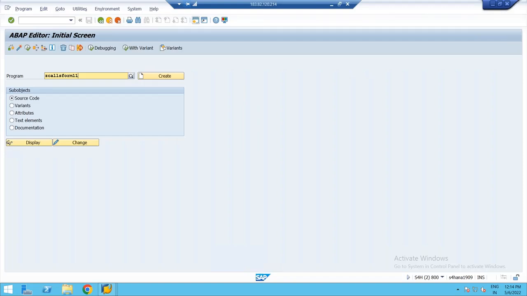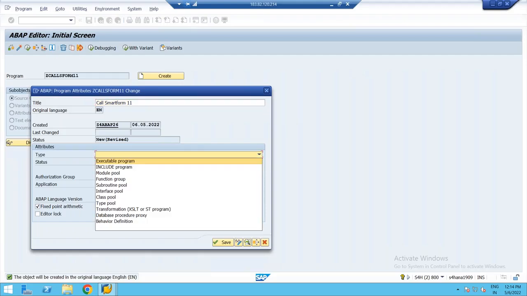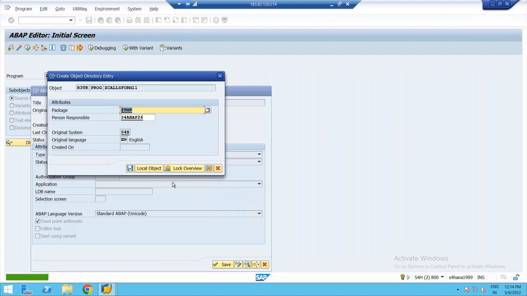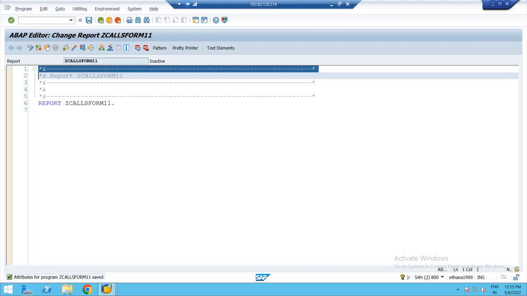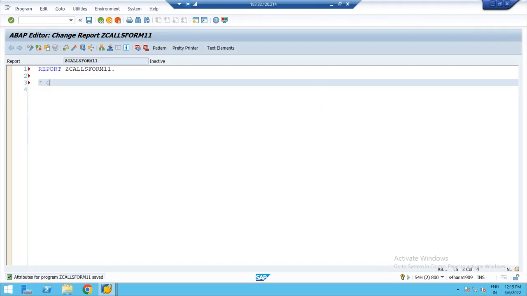This is a different server, so I need to write from the beginning. Call smart form, type of program is executable program. I'll save it in the local object. So as usual, what we have to do is get the smart form